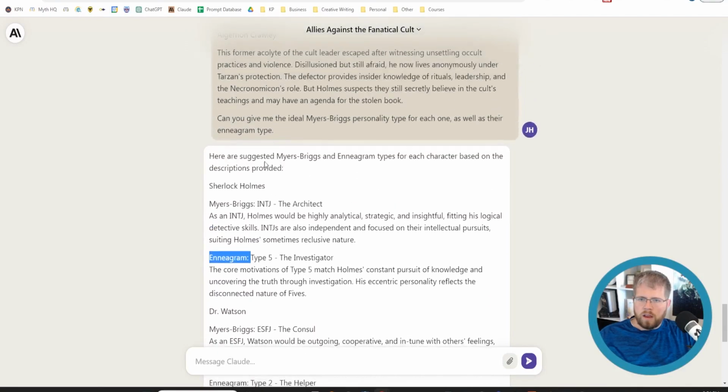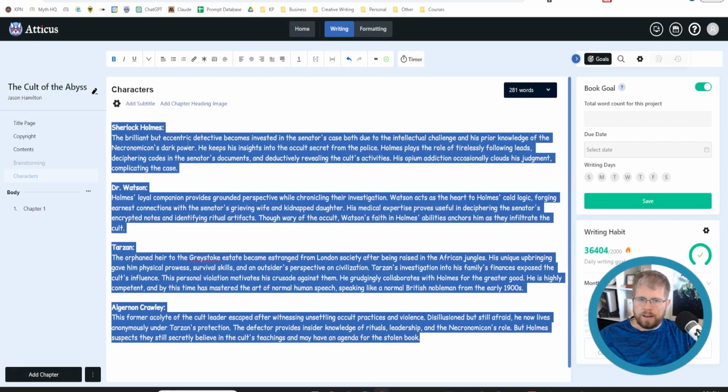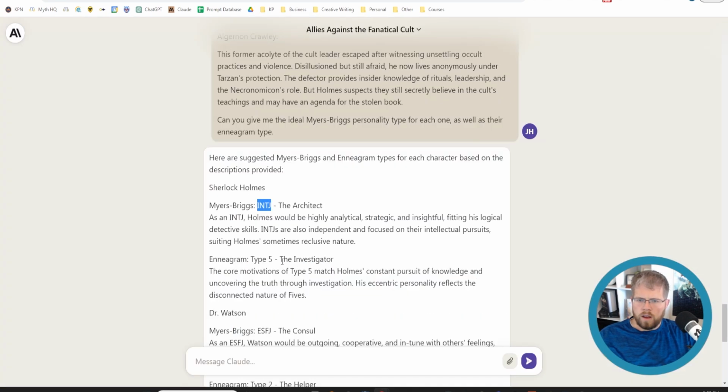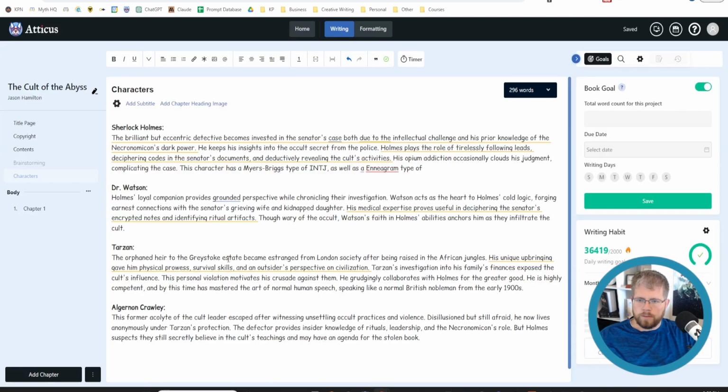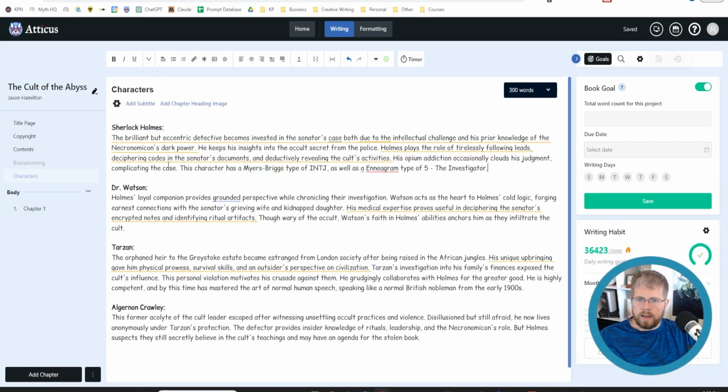And so this is something I usually like to include in the character types, or just in the character instructions. And so what I'm going to do is take the character type, add it to Sherlock Holmes here. This character has a Myers-Briggs type of, and then copy and paste that, as well as an Enneagram type of 5, the investigator, for Sherlock Holmes, which I think is accurate. And then I'll just go ahead and add this to each of them as well.